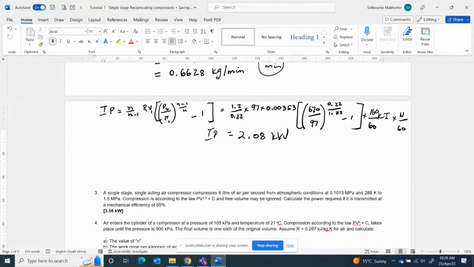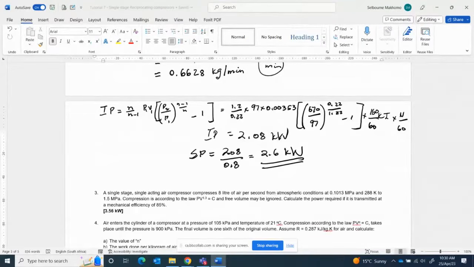And now we are looking for the power, or the shaft power required. You can say shaft power is equal to 2.08 divided by mechanical efficiency. Now the power required in the shaft is 2.6 kilowatts. 2.6 kilowatts.